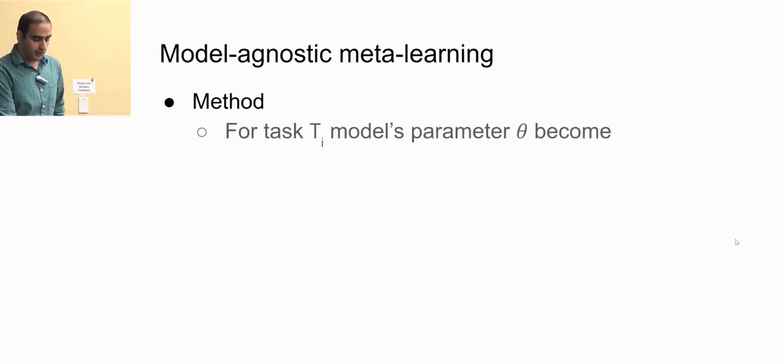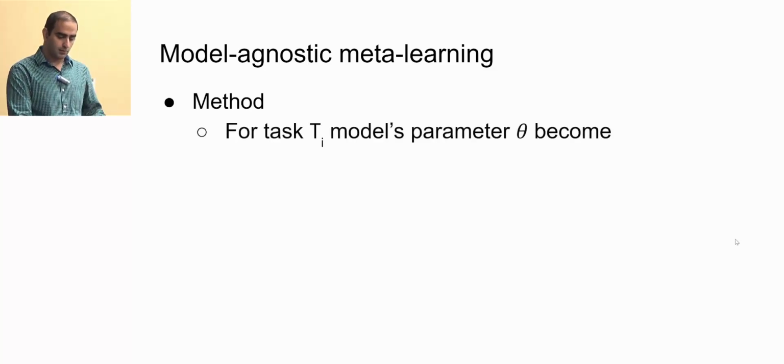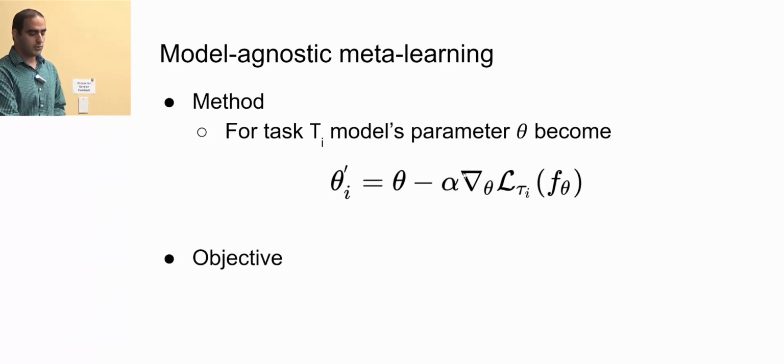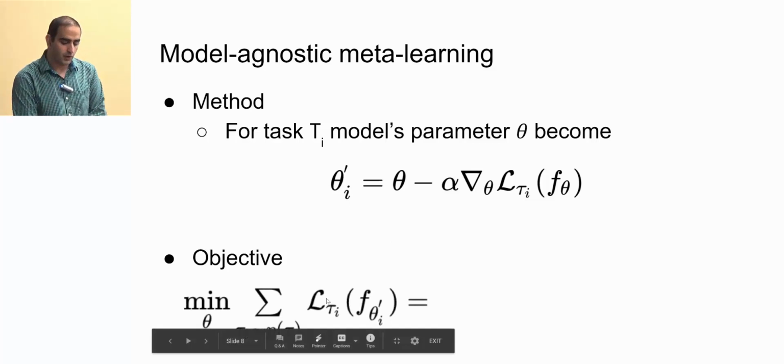So our method, the method in meta-learning, if we want to learn the task Ti, we start from our model parameter theta, and then we update our parameter based on the loss function of that task, which is the loss function of Ti, and we perform gradient descent starting from theta. So that would be the parameters for that particular task. So for any task, you can assume that you can just apply gradient descent and you get the parameters for that task. So our objective is to minimize this loss function of the parameters when we adapt to those tasks.